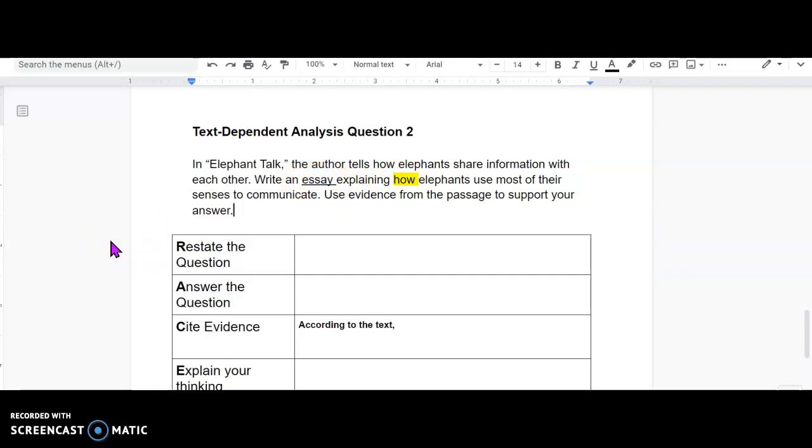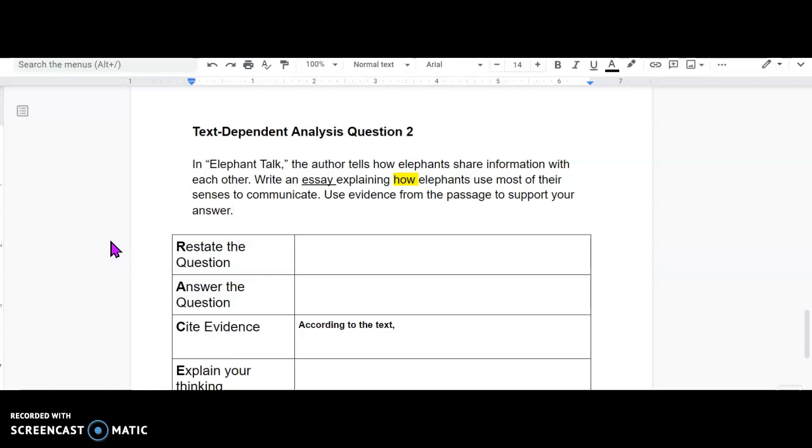Essay tells me that this is not a one-word answer. This tells me that they're looking for 1 paragraph, 2 paragraphs, maybe even 3 paragraphs. So I'm really going to extend or stretch out my answer to really give some details. I'm explaining why I'm choosing the answer that I'm choosing, and I'm using the story to get my answers. No guessing games. All the answers are in front of me.